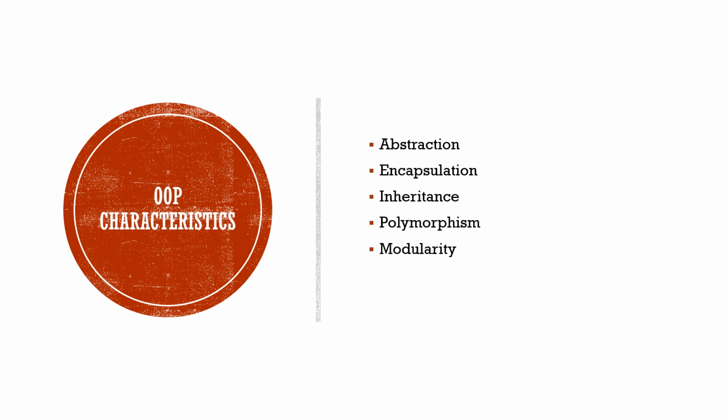The next attribute is inheritance. Just like in real life, a software class can inherit another software class. By inheriting another class, they can add additional attributes and behavior.